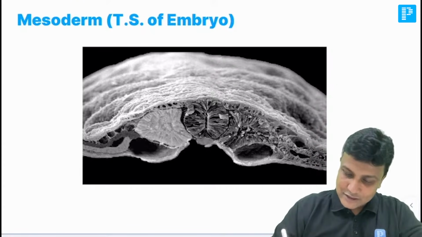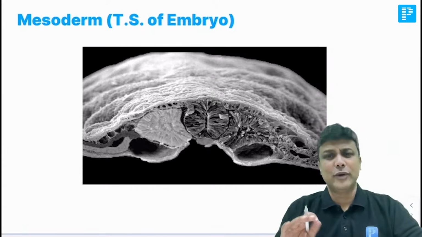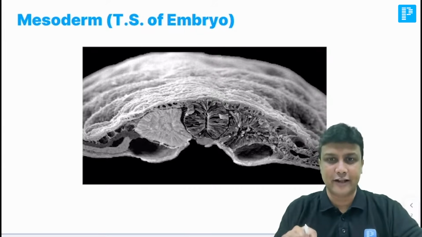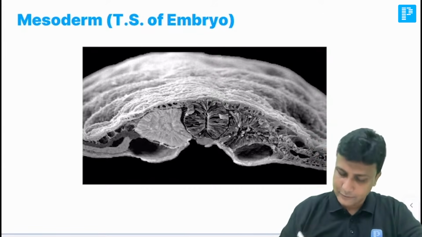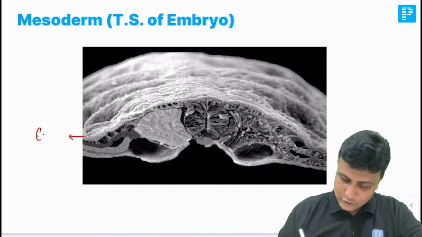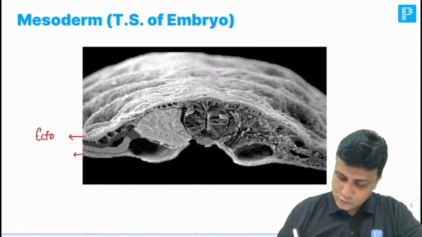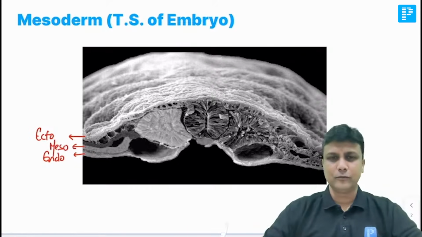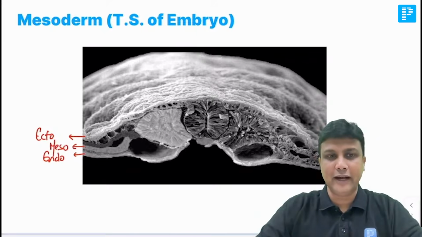Now in this transverse section, my dear doctors, first just listen here for a couple of minutes. I'll make you draw this diagram, and at that time we can write down the notes together. Now in this diagram, you're able to see this germ layer here is your ectoderm. This one here will be the endoderm. And finally, this one here will be the mesoderm. There are three germ layers: ectoderm, endoderm, and the mesoderm.